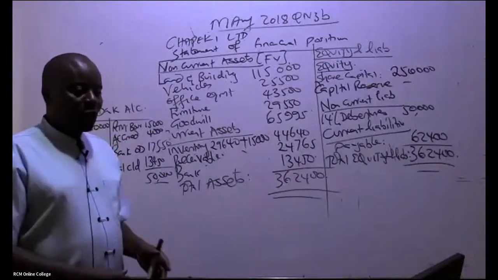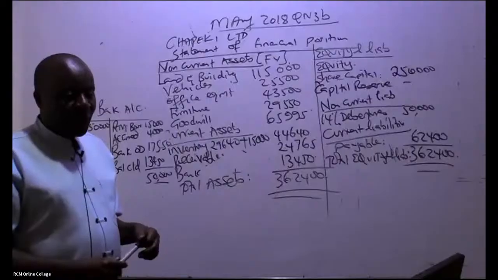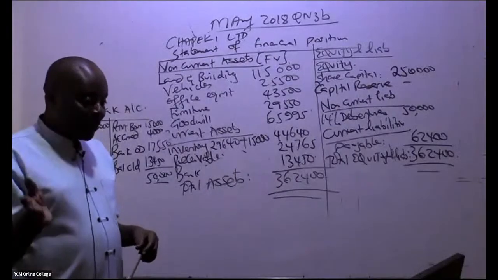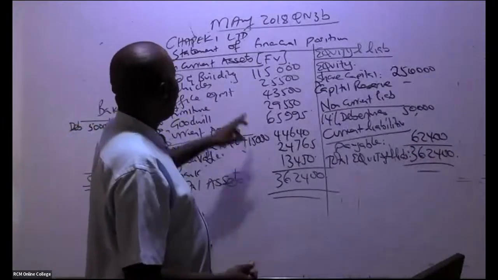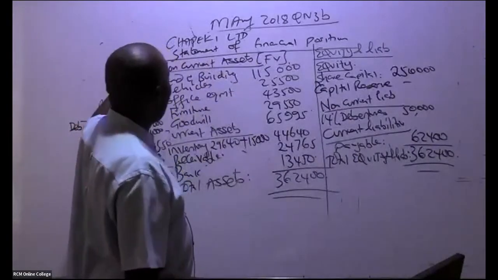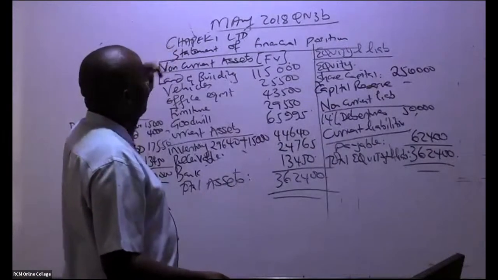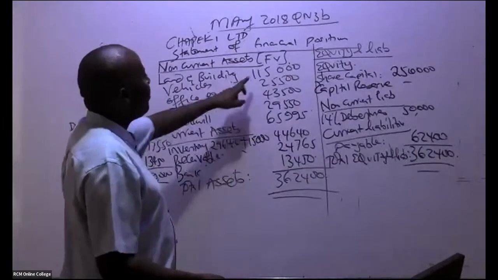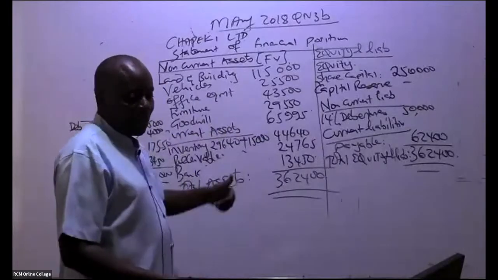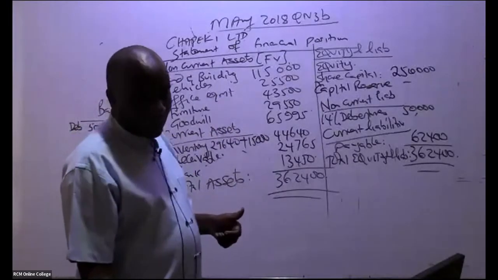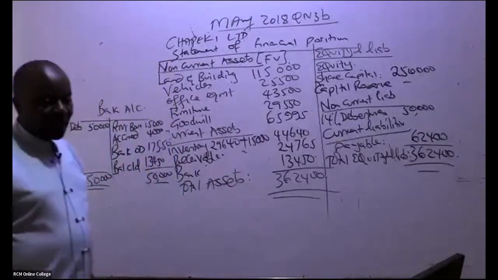But in an exam situation, it will be very hard for you to balance that question within the time. It has taken me more than 1.5 hours to do this. But you see Roman 2, where they want you to put the company's statement of financial position, some of these things you don't even need any workings. You can go and post them and you'll be able to pass. So that is it, ladies and gentlemen.